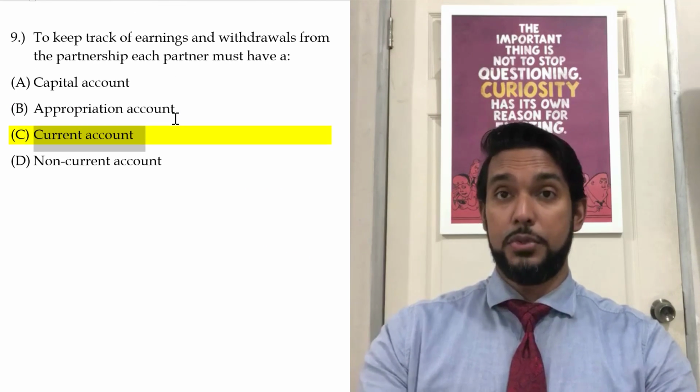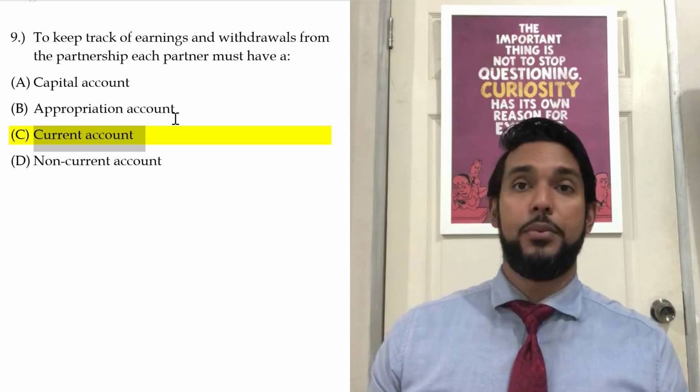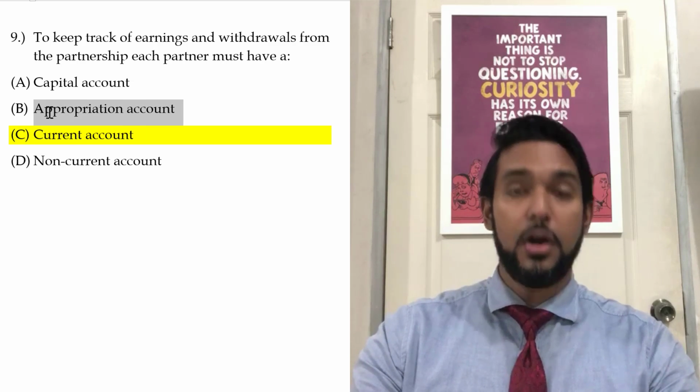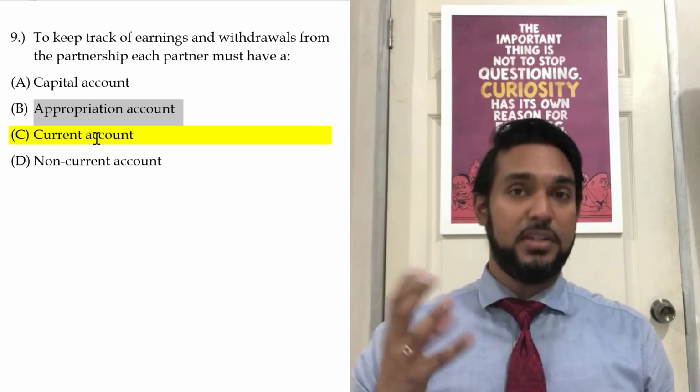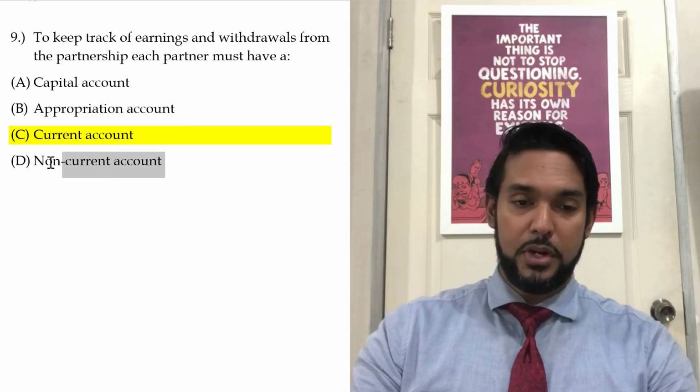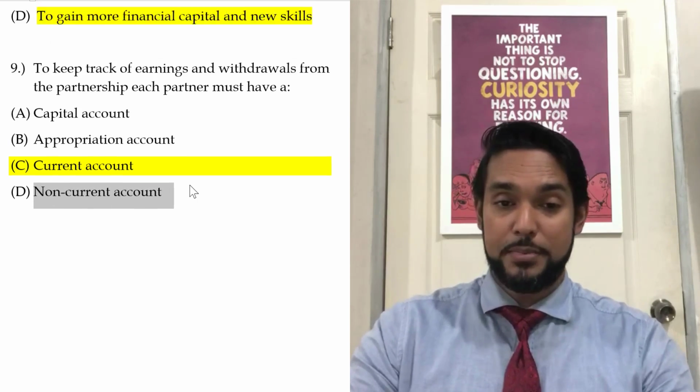Current account is an account used to keep track of the partner's earnings and withdrawals. The appropriation account shows the distribution, but the appropriation account is not specific to the partner. And I don't know what a non-current account is, I just put it there to make up space.